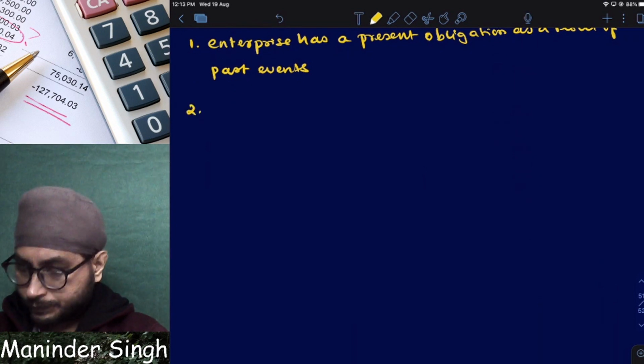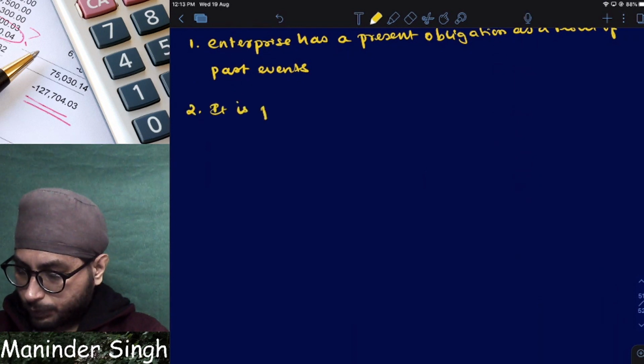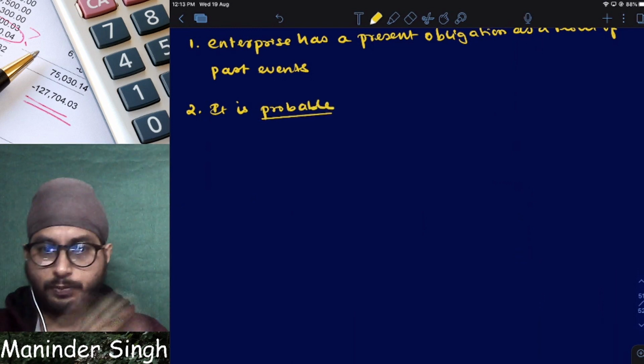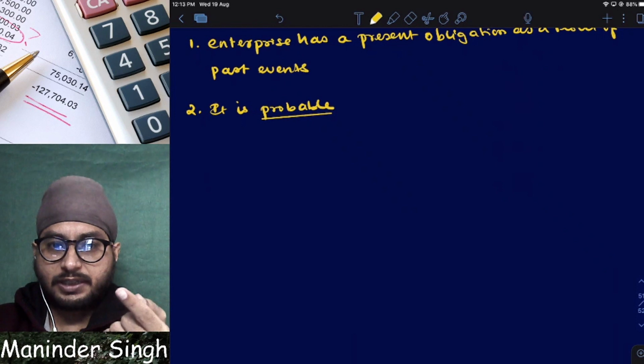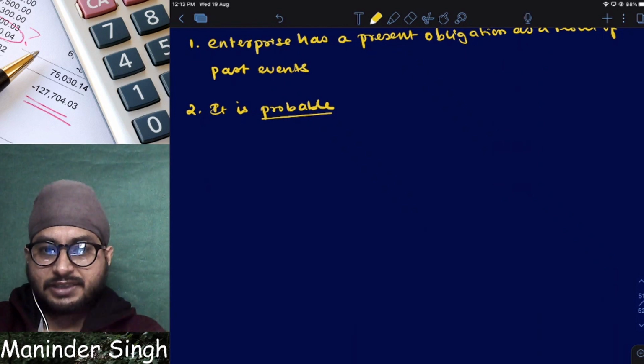Condition number two: it is probable, not possible. This word is very important. Probable means more than 50% likelihood; possible means less than 50%.